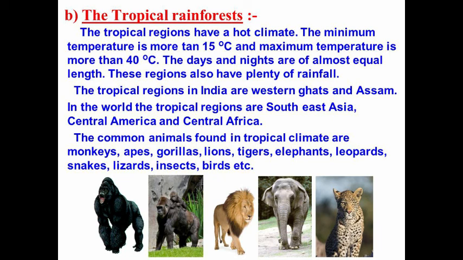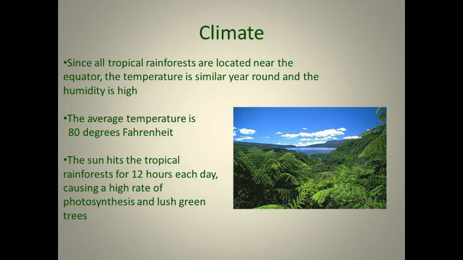Even in the coldest month, that is, in the winter season, the temperature is generally about 15 degrees Celsius. Throughout the year there is more heat because it is on the equator, and as we know, the equator receives the sun's rays directly. That is why they have high temperatures almost the whole year. During the hot summer the temperature may cross up to 40 degrees Celsius.